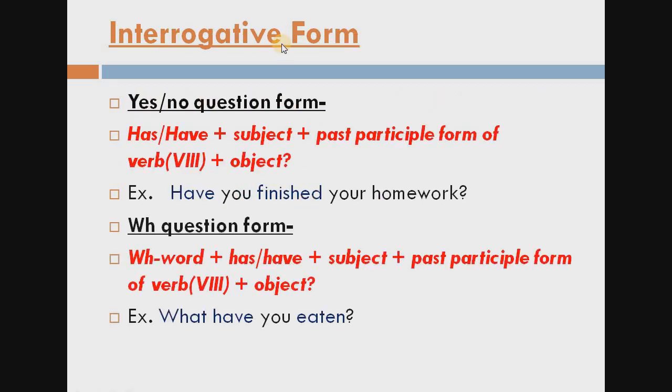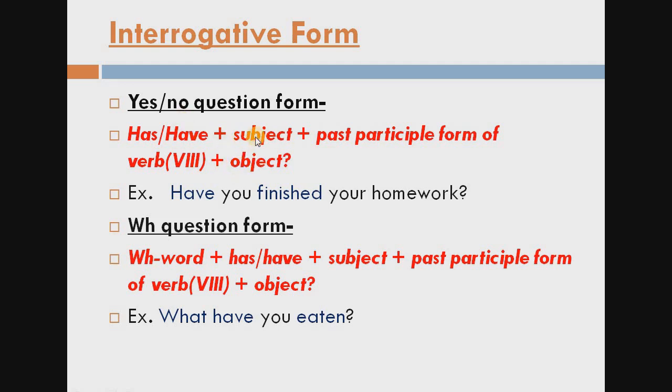Next, interrogative form. How can we form the interrogative sentences of the present perfect tense? Again, two forms are there, yes-no question form and WH question form. In the previous video lecture, I explained what yes-no questions and WH questions are. So for yes-no question form, this is the formula. We always start a yes-no question with the helping verb. So here, start with has or have, then subject, then verb third form, then object.